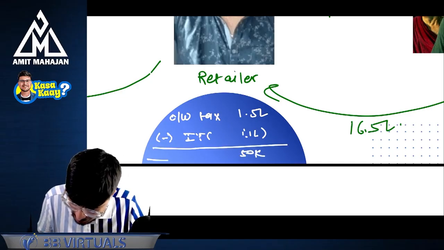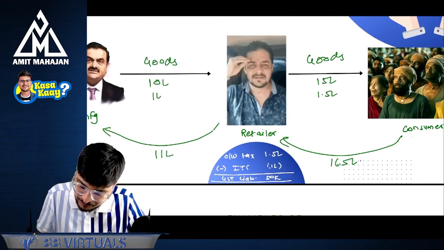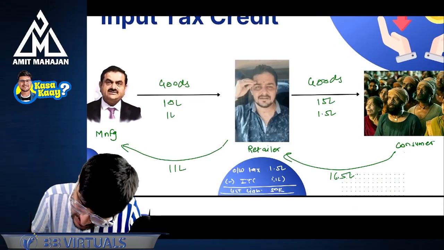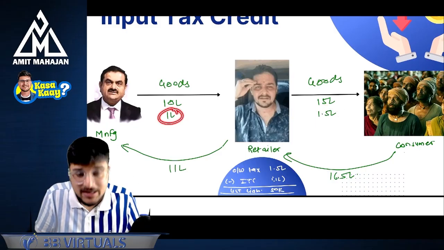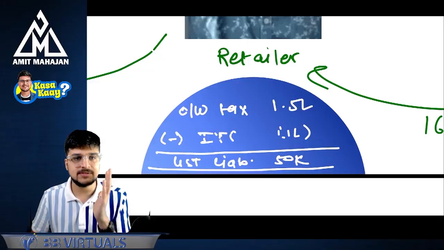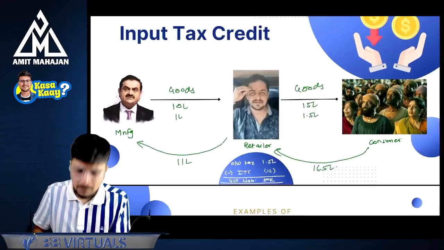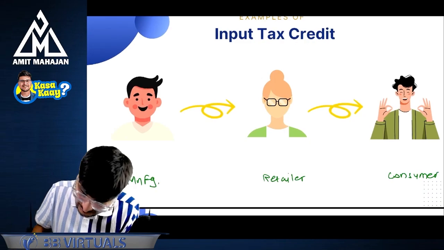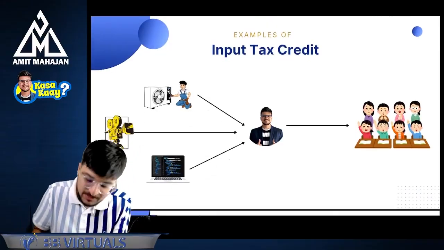So 50,000 rupees is the GST liability which the retailer has towards the government. So 1.5 lakhs is his outward tax, and 1 lakh is his credit, that is input tax. He will be able to take the credit of this input tax, which means he will have to pay a GST liability of 50,000 rupees. I hope that you are crystal clear with this concept. Perfect. Let's take another example, a different example.